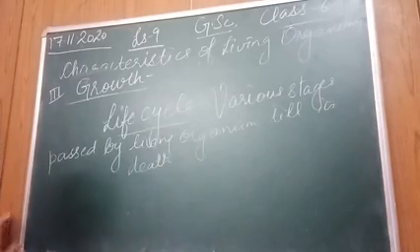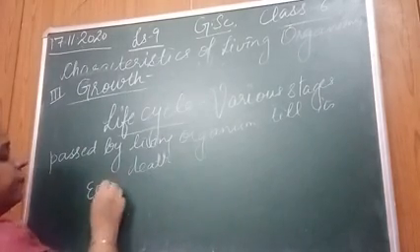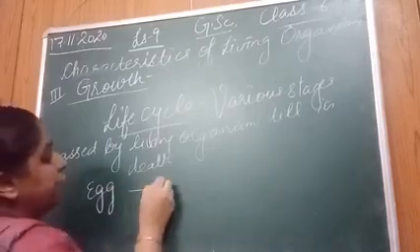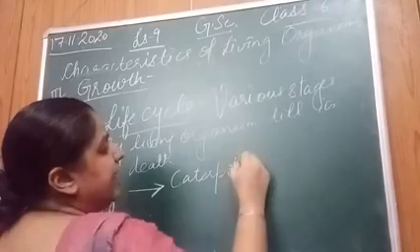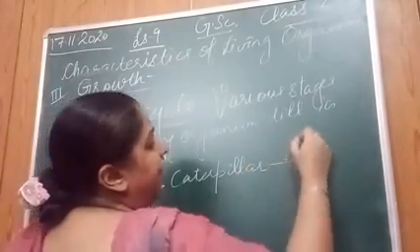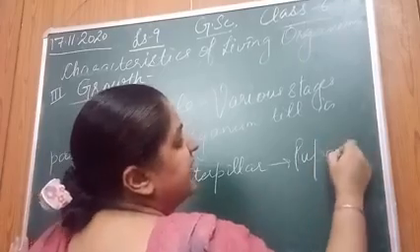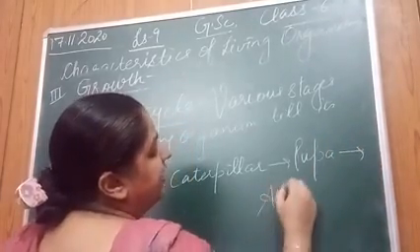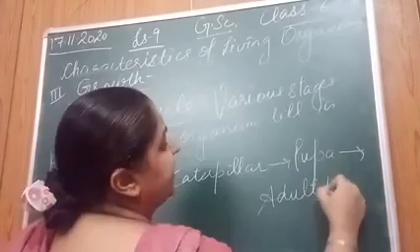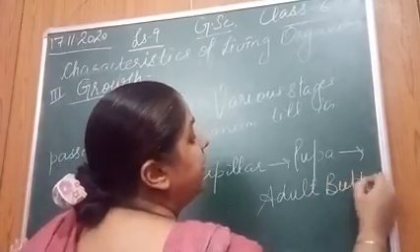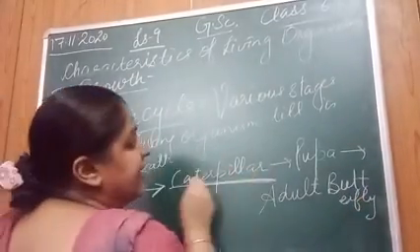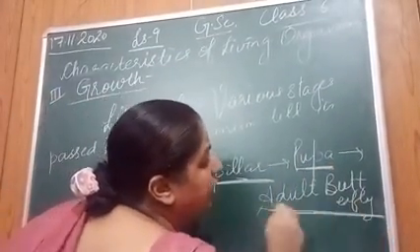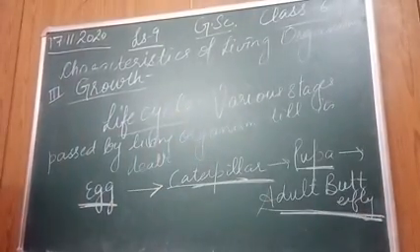उसमें क्या करा था हमने? We did egg. One stage was egg. Then उसमें से निकला caterpillar. Right? Then उसके बाद उसकी stage आई pupa. Resting stage जो थी. Then उसमें से निकली adult butterfly. यही था ना? This was the life cycle. Means these are the various stages in the life cycle of butterfly.